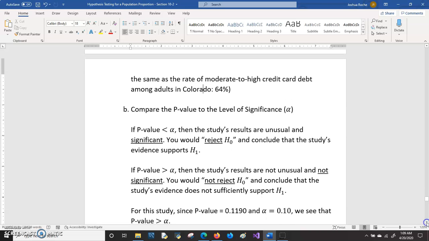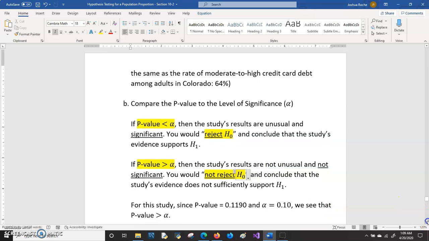The next thing that we would do now is to compare the p-value to the level of significance. Keep in mind that these are the same conditions for when you reject or not reject the null hypothesis. If the p-value is less than alpha, then you reject the null hypothesis. If the p-value is greater than alpha, then you do not reject the null hypothesis.